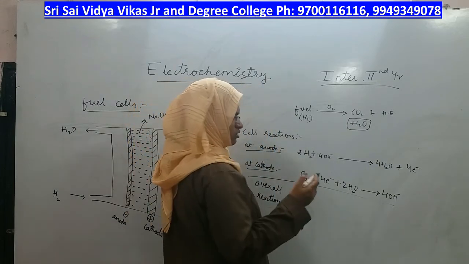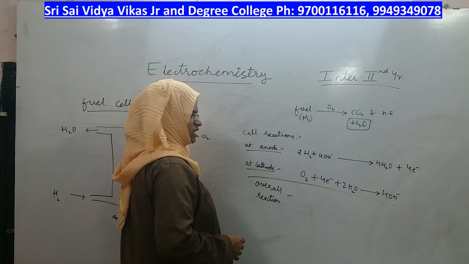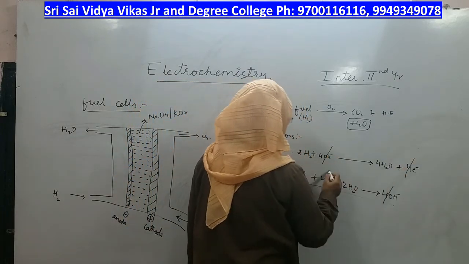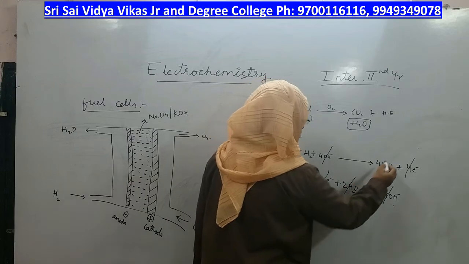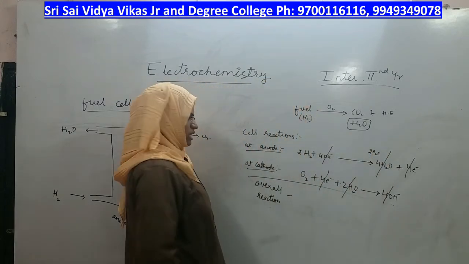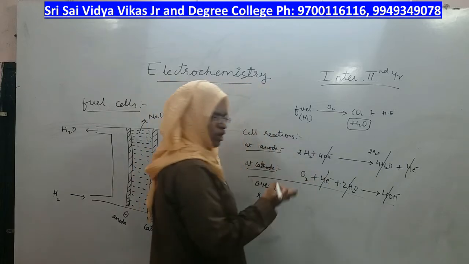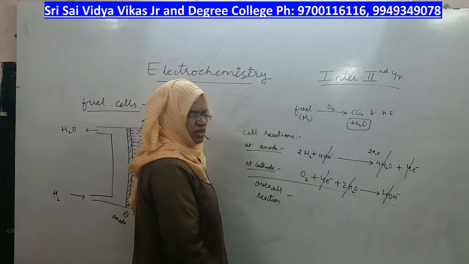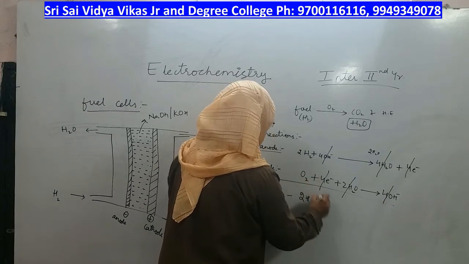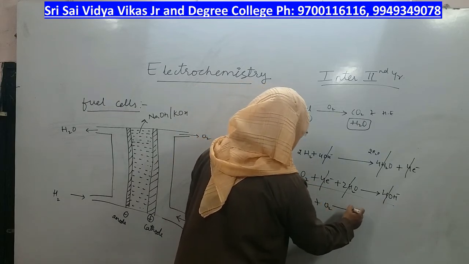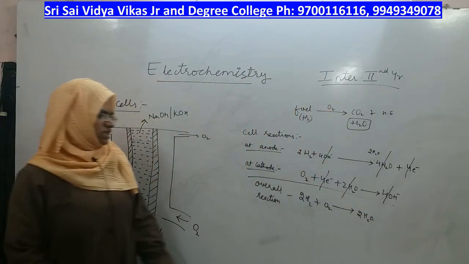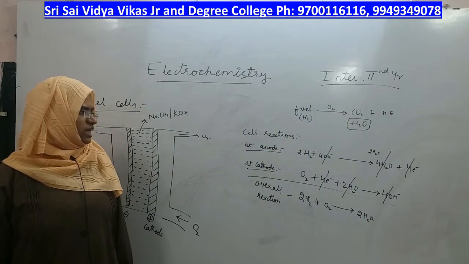To write the overall reaction, first we should cancel the common terms. 4 OH- gets cancelled, 4 electrons get cancelled, 2 water molecules from here and 2 from here cancel, remaining 2 water molecules are left. Now let us write all the leftover things, and you will get the overall reaction: 2 hydrogen gas plus 1 oxygen give rise to 2 moles of water. This is the overall reaction of a fuel cell.